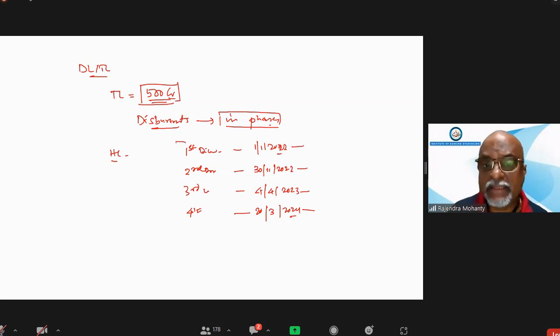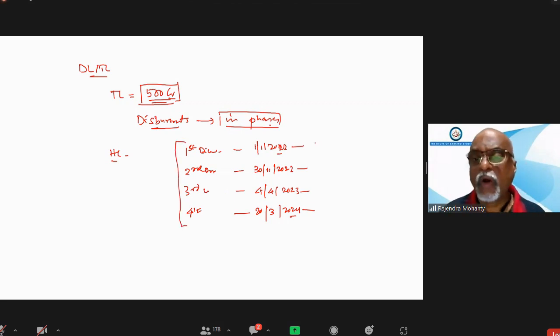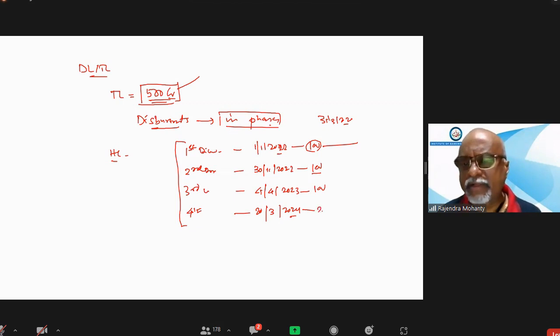In such cases, what will happen on 31st March 2022? Suppose you have disbursed 100 only. On this balance you are taking exposure, but the sanction is 500. Another 100 is to be disbursed here, another 100 here, and whatever is left, 200, finally.